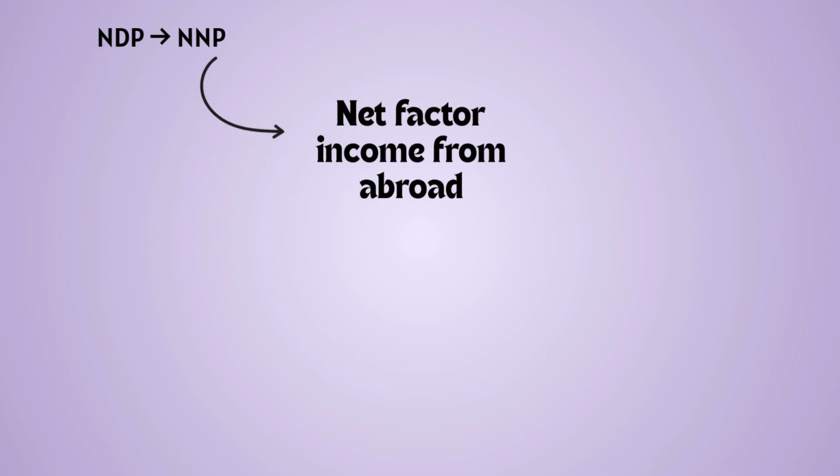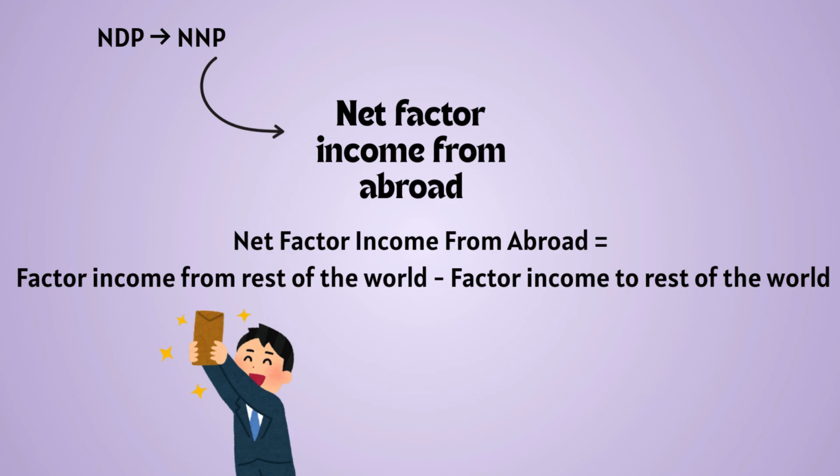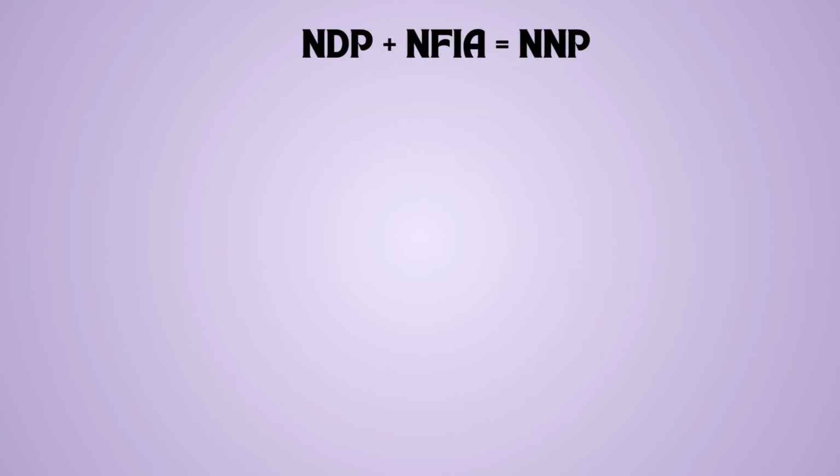And to move from net domestic product to net national product, we have a term called net factor income from abroad. Net factor income from abroad is the difference between the factor income that the country receives from the rest of the world and the factor income that it pays to the rest of the world. So, net domestic product plus net factor income from abroad will give you net national product.